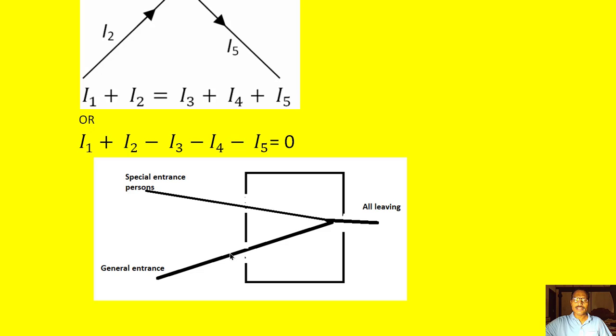People are coming like this, here also people are coming, and here they are joining, and then they are leaving this room at this junction. So whatever the number of people entered at this point is equal to the number of people leaving this node. So it exactly matches with this Kirchhoff's current law definition.